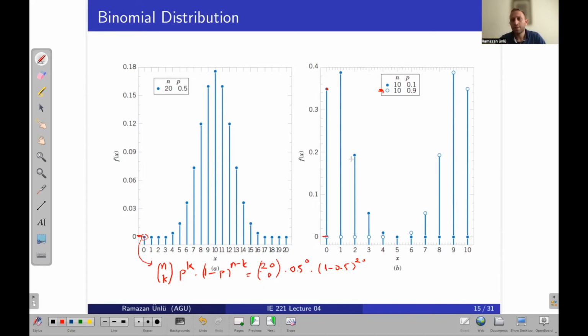That's why there is no symmetry in this distribution, as opposed to this one, because this one is 0.5, and we will see some symmetric distribution. Okay, but in this one there is no symmetry. This one will decrease, and this one will increase.